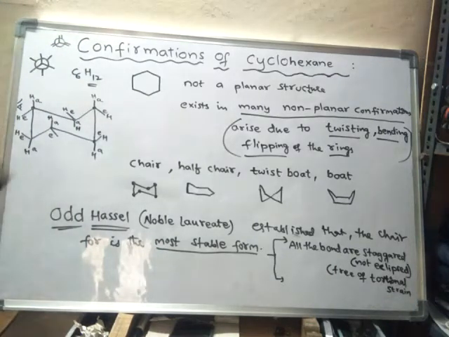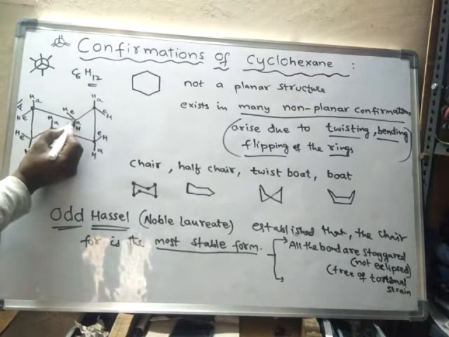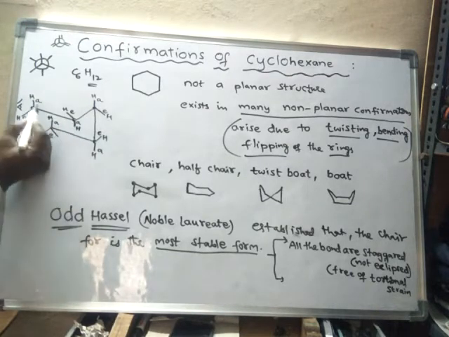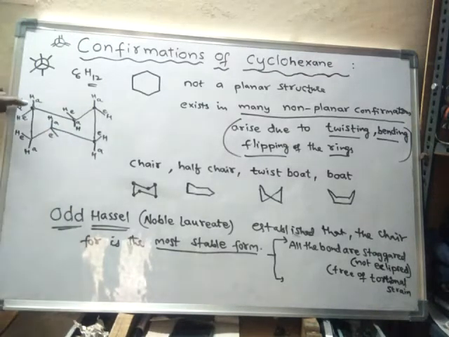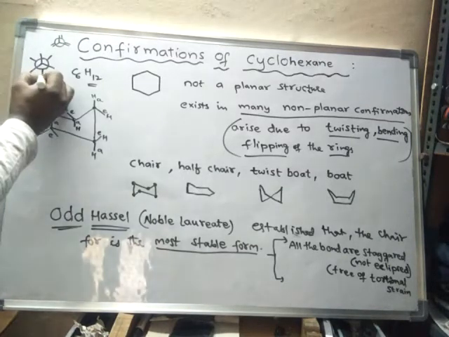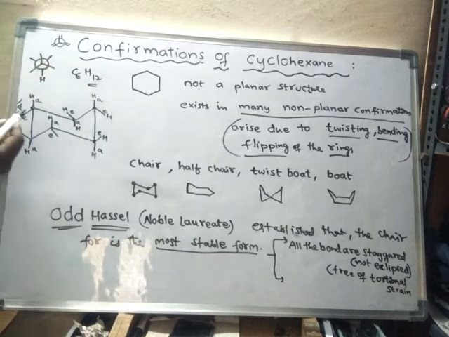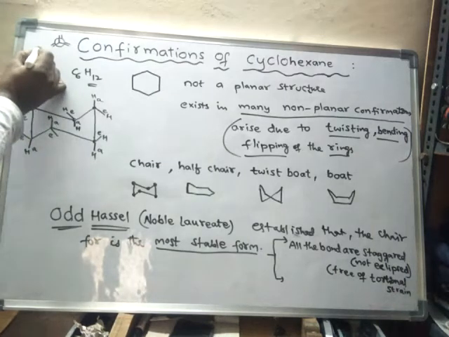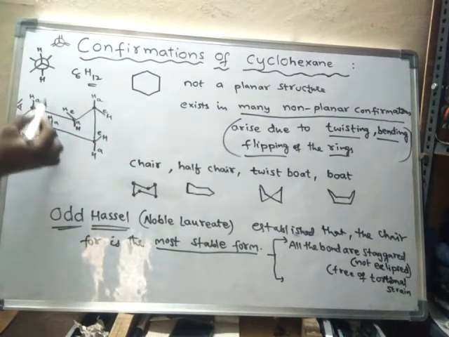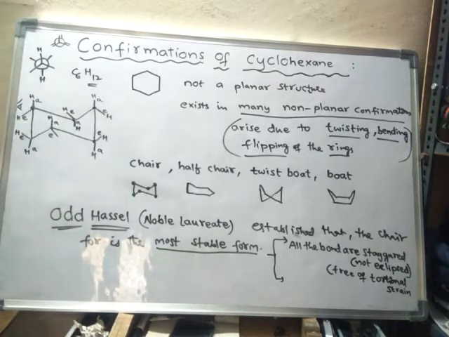So here, for these two carbons and the axial hydrogens, if you observe, they appear to be like this. The front carbon's axial hydrogen is upward, and the rear carbon's hydrogen is downward. So here the arrangement is staggered.